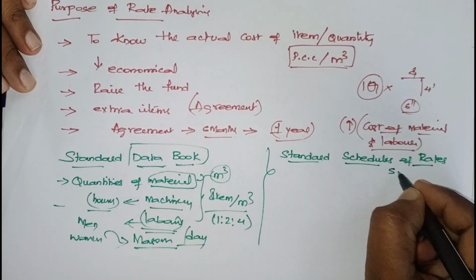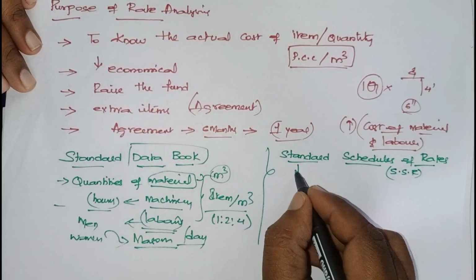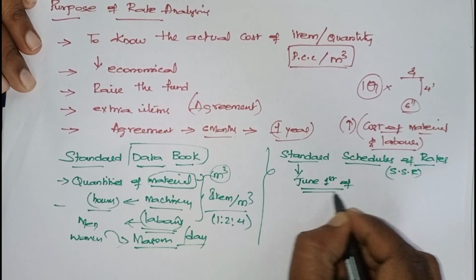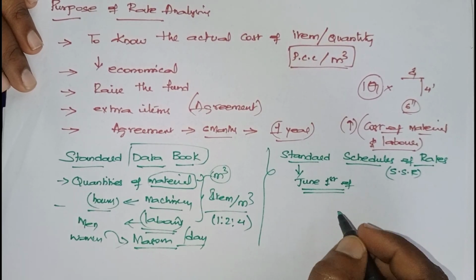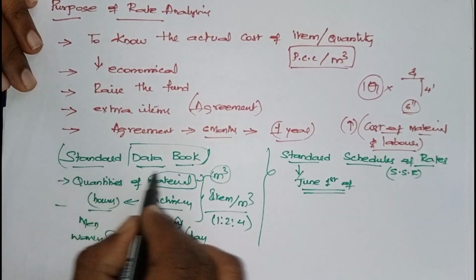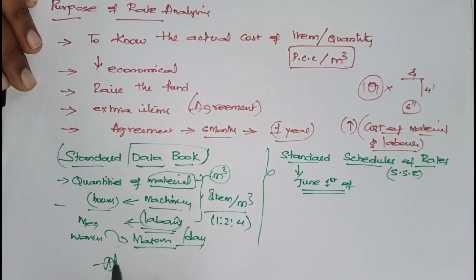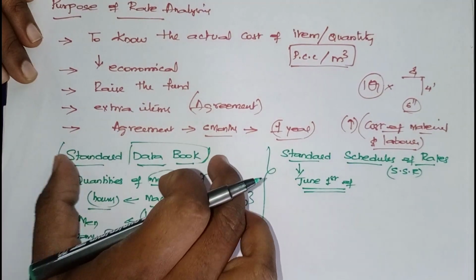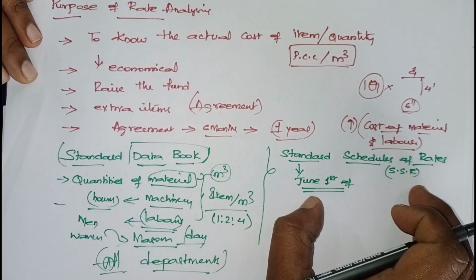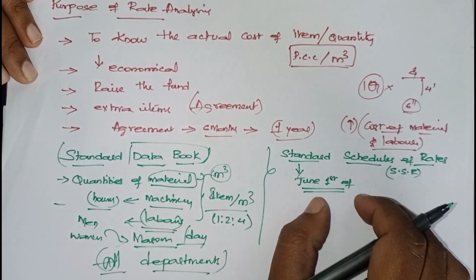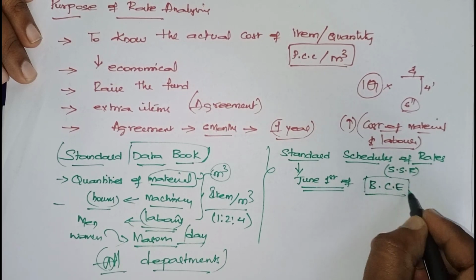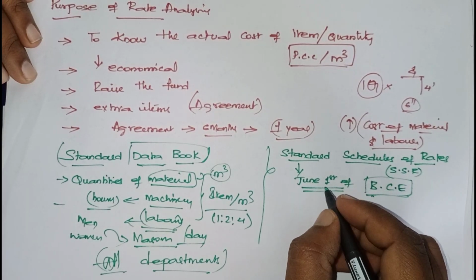Standard schedule of rates means what? SSR is revised every year and it will be released every June 1st of every year. Every June 1st the book will be released. And this standard data book is to be followed by all the departments, like irrigation, R&B, RWS, like that. It has to be followed. Next, what is this? This is the book which is prepared by the board of chief engineers, and they release it every June 1st.